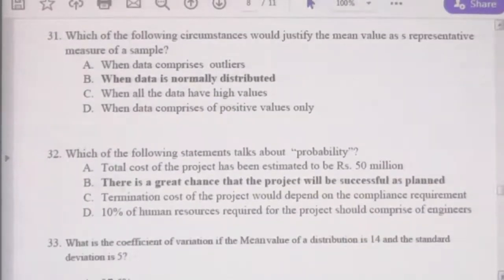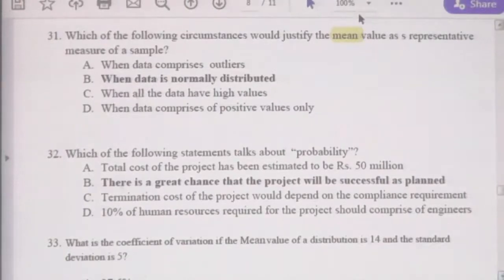Which of the following circumstances would justify the mean value as a representative measure of a sample? Mean will represent with a high level of accuracy when the distribution is normally distributed.